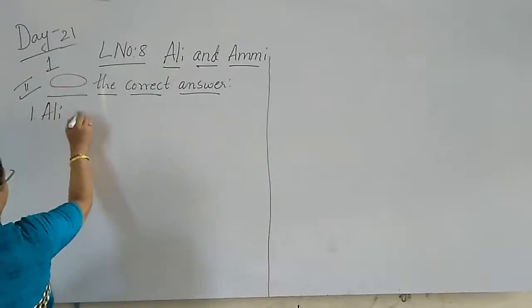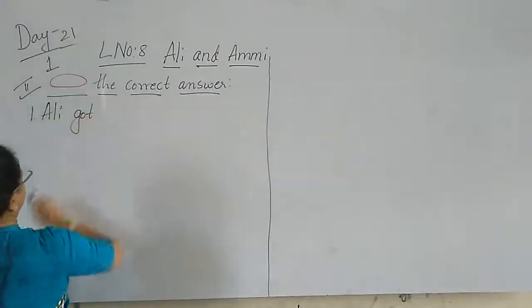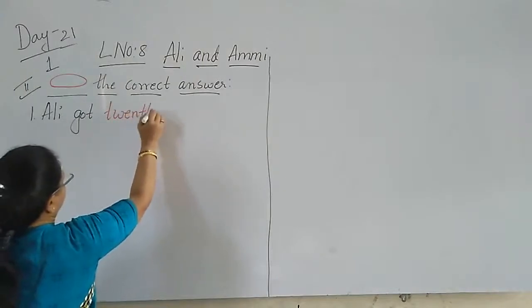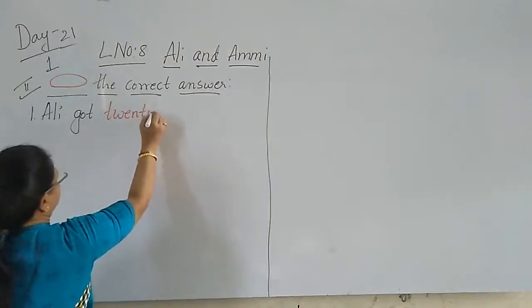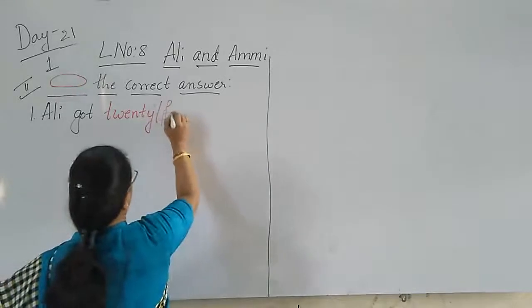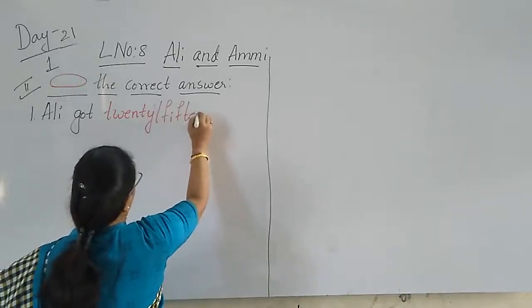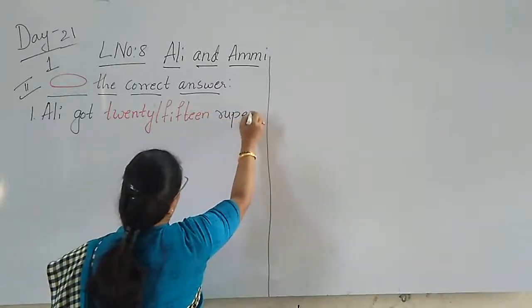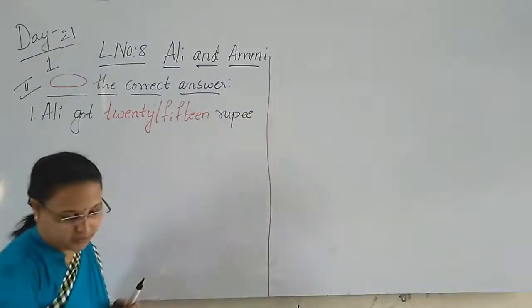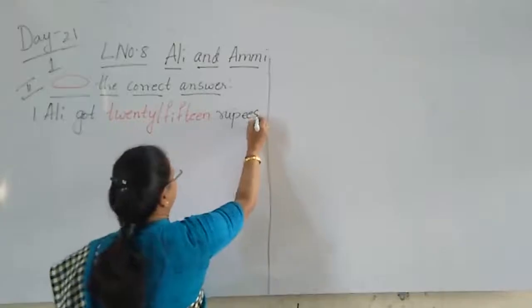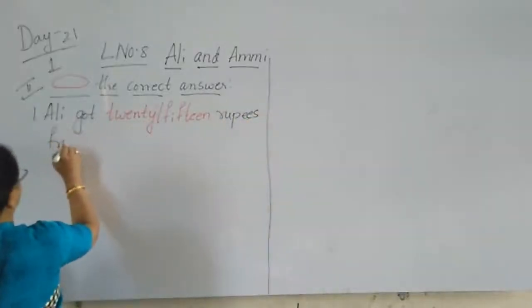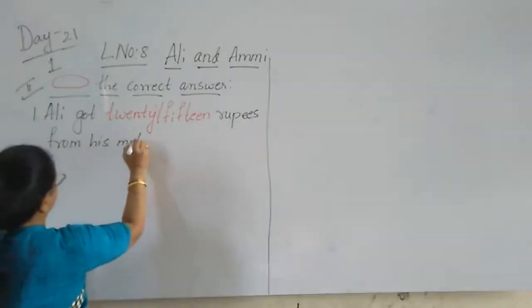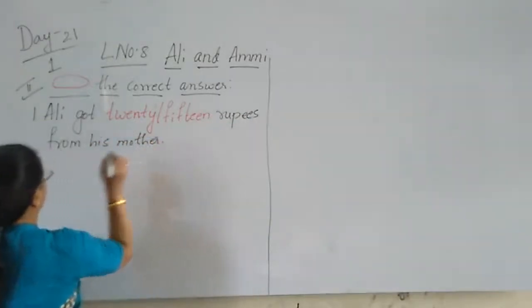Ali got 20 or 15 rupees from his mother.